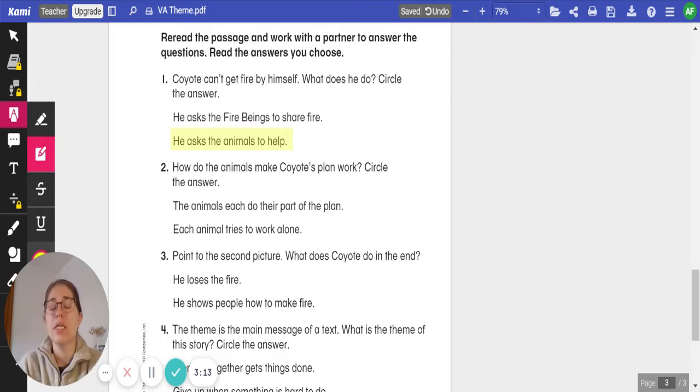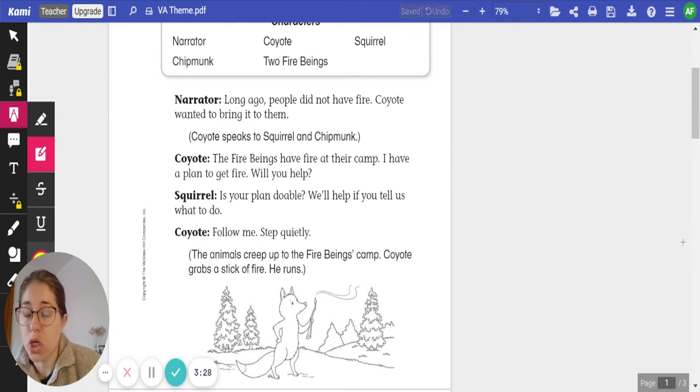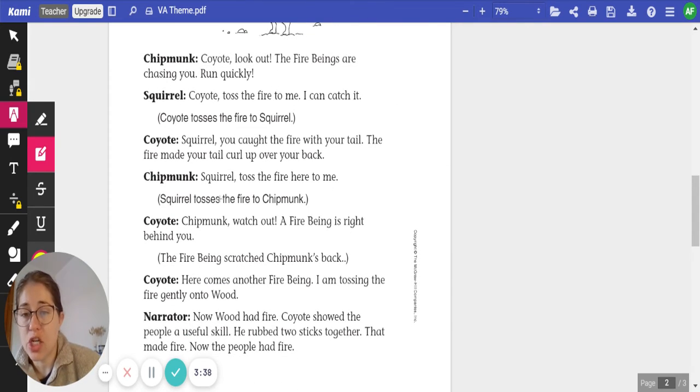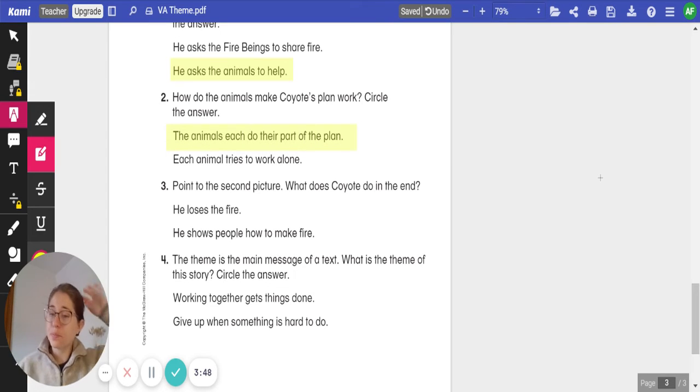Number 2, thinking back to some of the details in the story, how do the animals make Coyote's plan work? Circle the answer. Do the animals each do part of their plan, or does each animal try to work alone? Let's go up and reread. Is every animal trying to work alone, or are they working together? I see Squirrel saying, we'll help you if you tell us what to do. And then I see Chipmunk telling the squirrel to toss the fire to him. It seems like the animals each do their part of the plan to help get the fire.